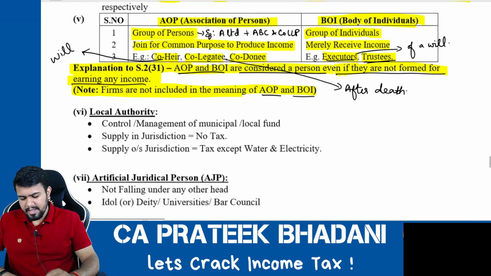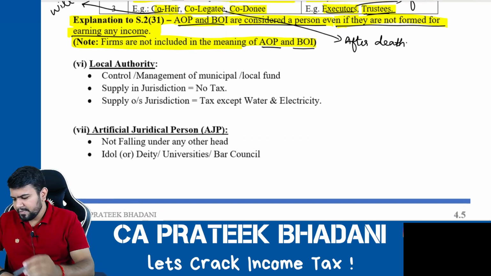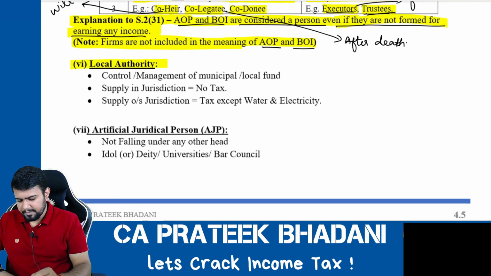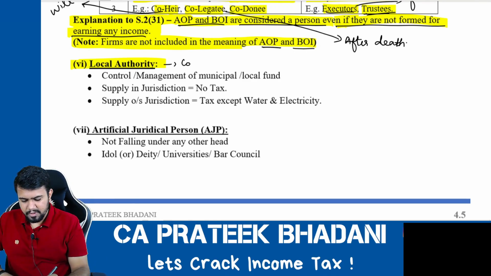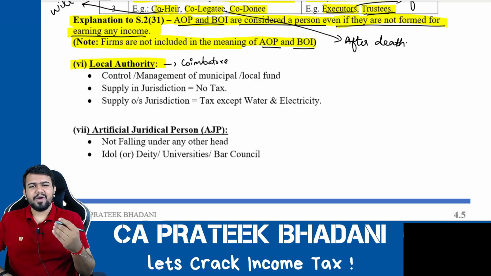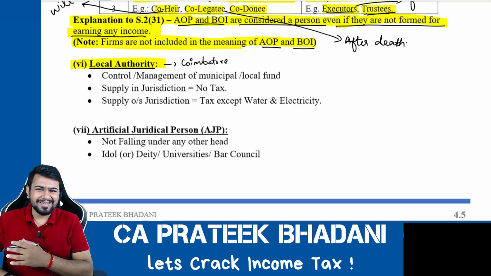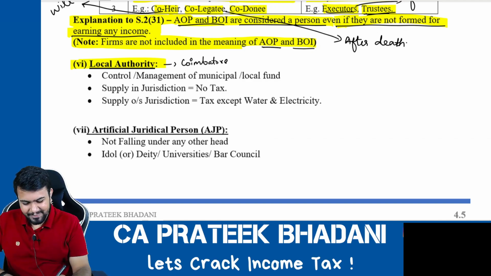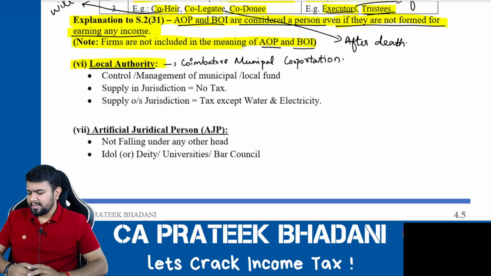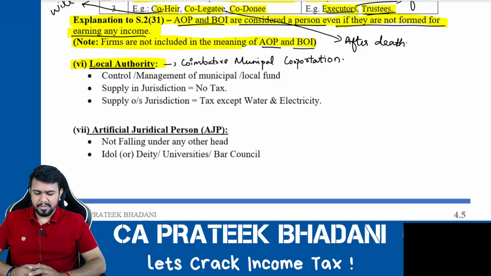So this was the definition of AOP and BOI. Now let's come to the next definition, that is local authority. Example, Coimbatore Municipal Corporation. I am from Coimbatore, so I will be giving you more Coimbatore examples. You very well know what a local authority is.